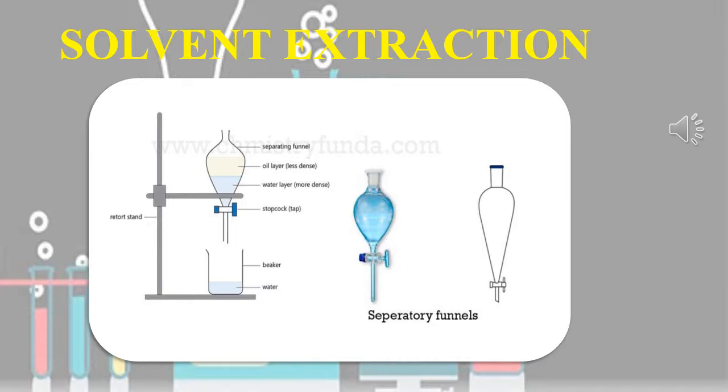So solvent extraction is used to separate two immiscible liquids, and its principle is the difference in solubility of two immiscible liquids in a suitable solvent. For example, a mixture of water and oil can be separated by a separating funnel, and this method is used in pharmaceutical and petroleum industries.